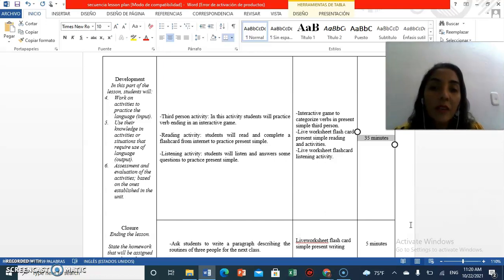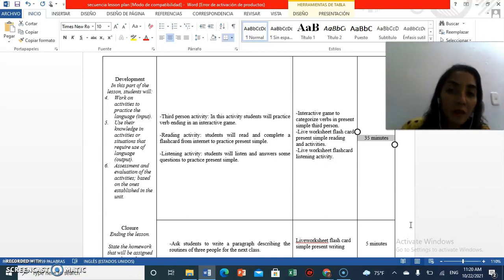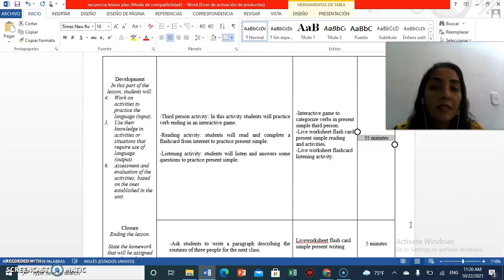Then we are going to make a reading activity in which my student is going to read and complete a flashcard from the internet. The last part of this activity is a listening activity, in which my student is going to listen and answer some questions to practice present simple.